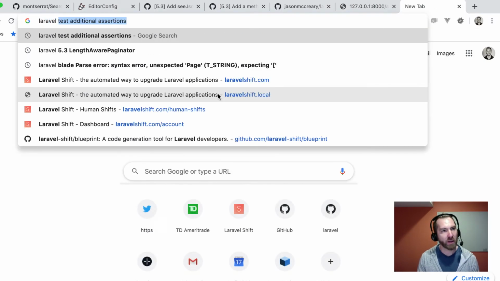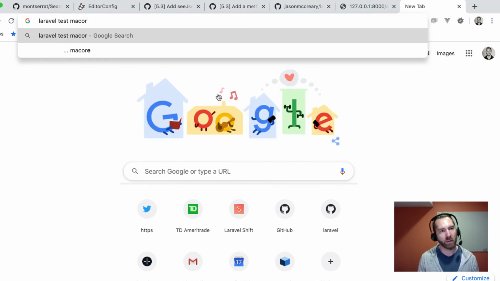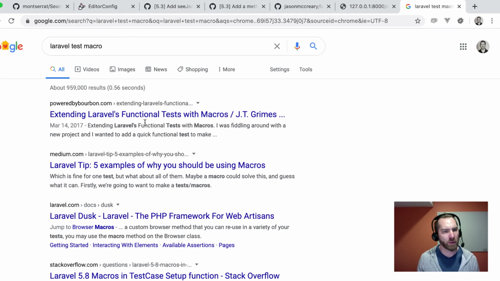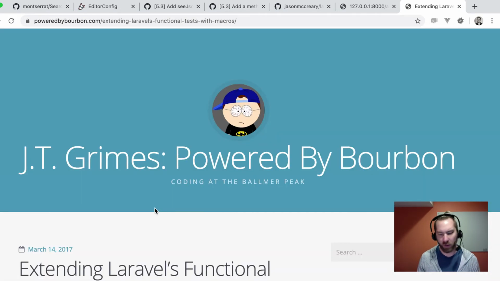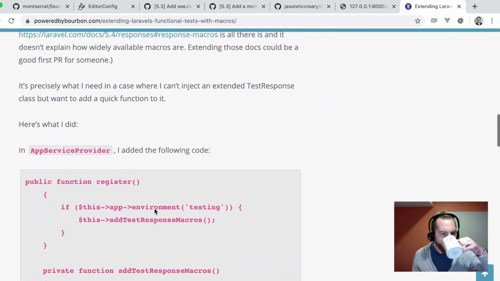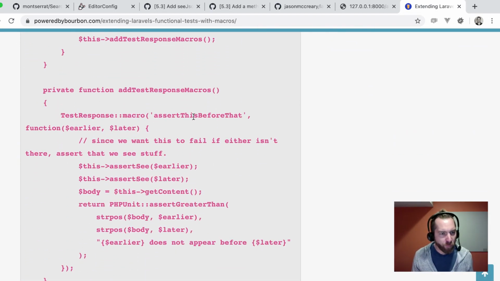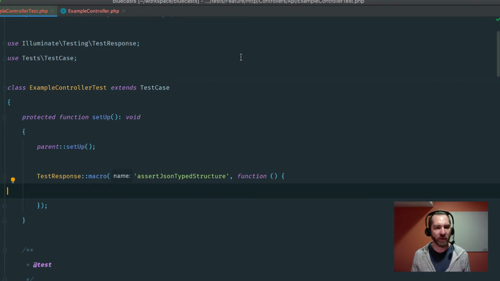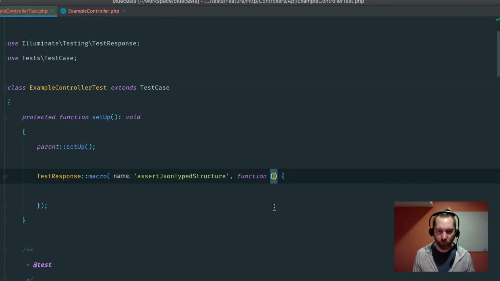Laravel test macro. Earlier and later. What does that mean? Seems like you get access to that, but I don't know if, well, I guess it's a macro on test response. So this would be the response. So I think we're good there.